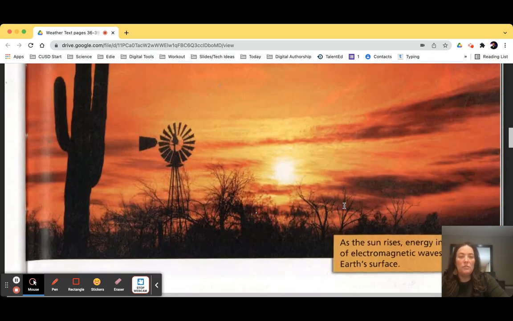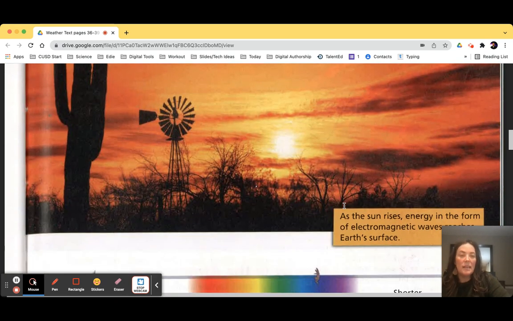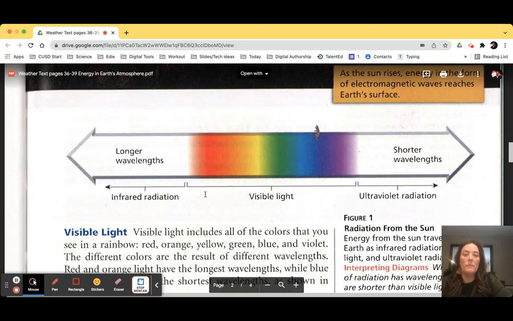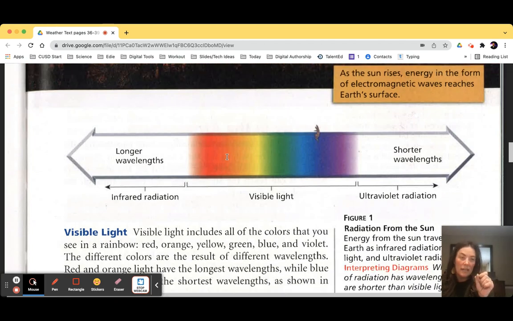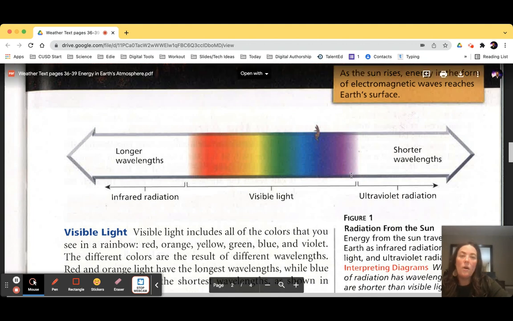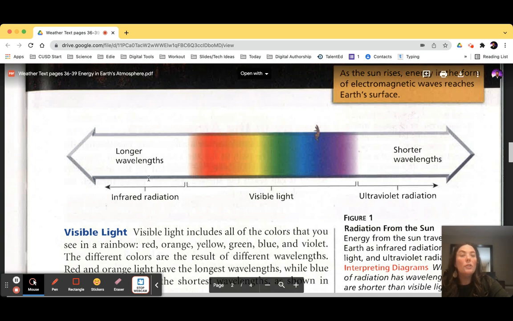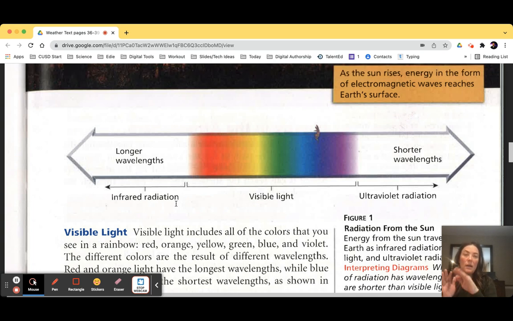And this picture here kind of shows you that it says, as the sun rises, energy in the form of electromagnetic waves reaches its surface. And here we're seeing a spectrum. So visible light is really a small percentage. It's only about 3% of the amount of energy that we get from the sun. And in there, we have all the colors of the rainbow: red, orange, yellow, green, blue, indigo, and violet. And then longer wavelengths are what we feel as heat or infrared radiation. And as the wavelengths get shorter, that's how we get the different colors. And then beyond that, we get ultraviolet radiation. Ultra means beyond. So beyond violet is ultraviolet.